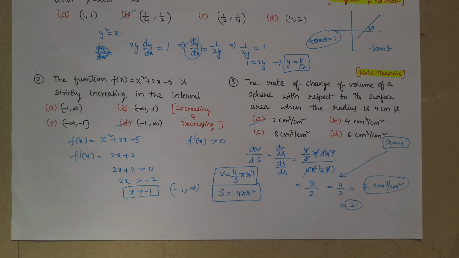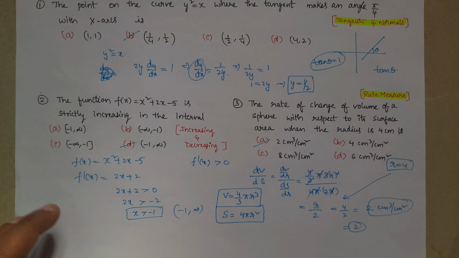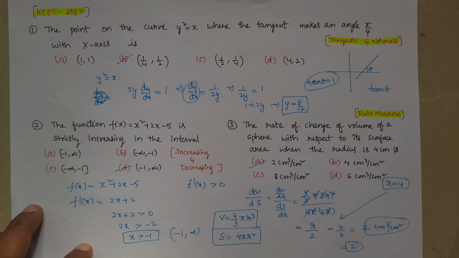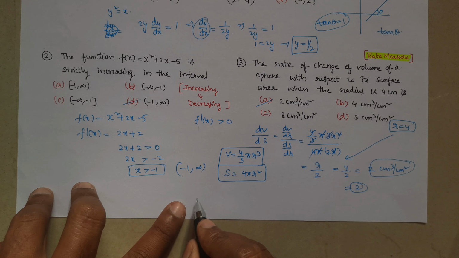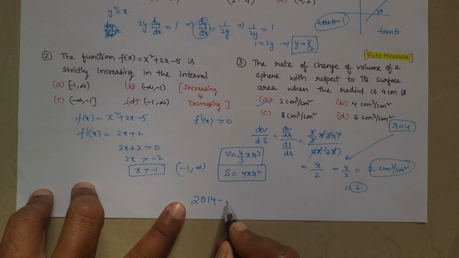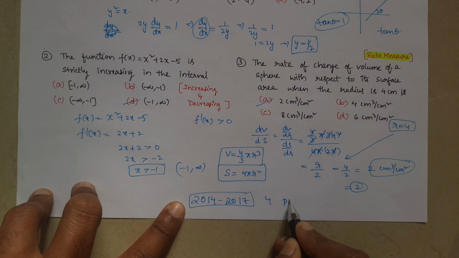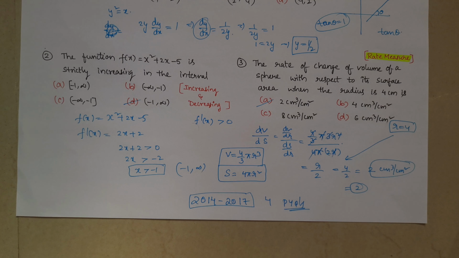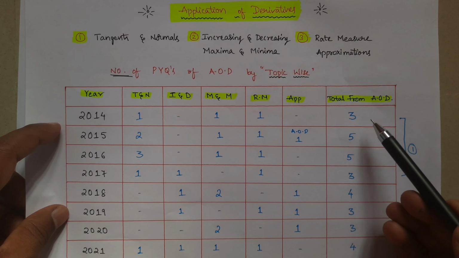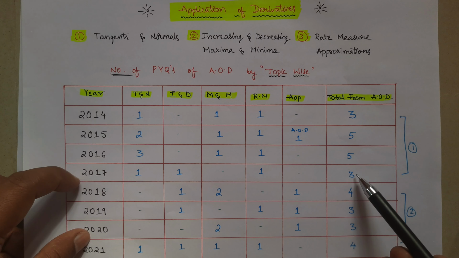Hope you understand. If not, please watch once again. But you have to understand the concepts regarding rate measure, increasing, decreasing, and tangents and normals. So up to now what we have done is 2014 to 2017, four years of PYQs, which cover 16 questions: 3 from 14, 5 from 15, 5 from 16 and 3 from 17.